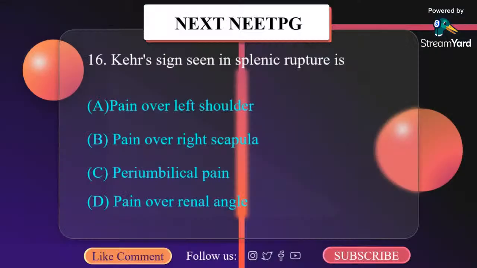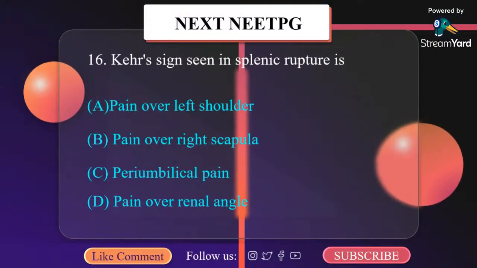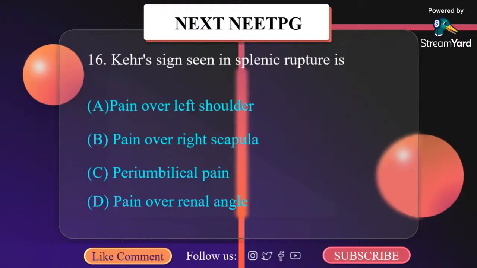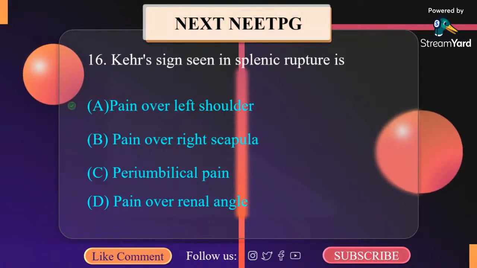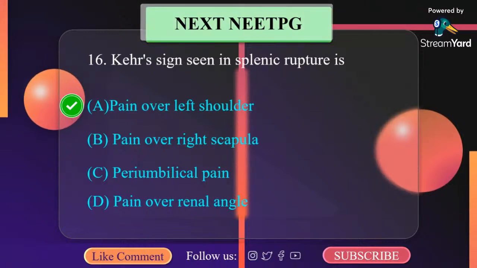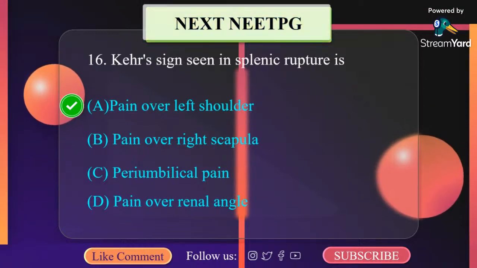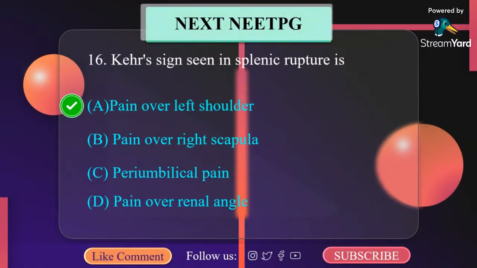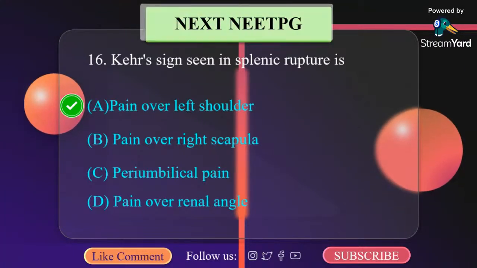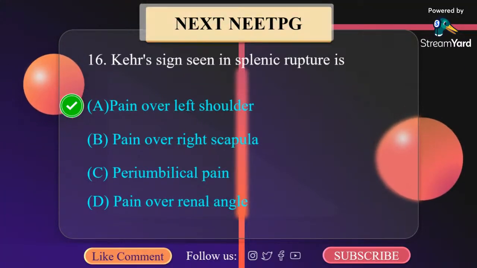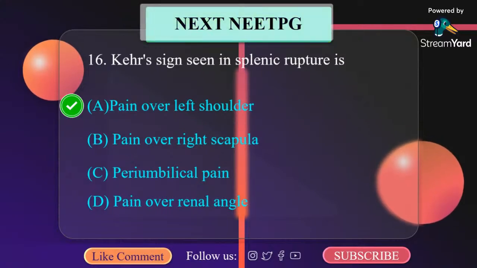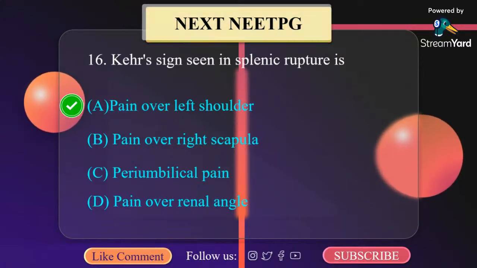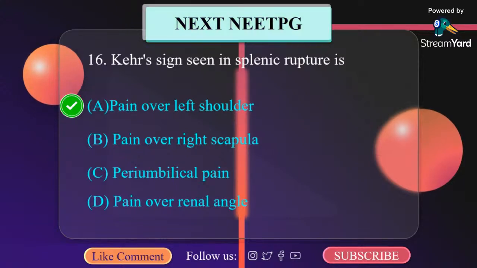Kehr sign seen in splenic rupture is A. Pain over left shoulder, B. Pain over right scapula, C. Periumbilical pain, D. Pain over renal angle. It is pain over left shoulder. See, pain over left shoulder in splenic rupture. The pain may be referred to the tip of left shoulder. This is known as Kehr sign. It occurs due to irritation of undersurface of diaphragm with blood, and pain is referred to shoulder through affected fibers of phrenic nerve. Kehr sign can be elicited by bimanual compression of the upper quadrant.